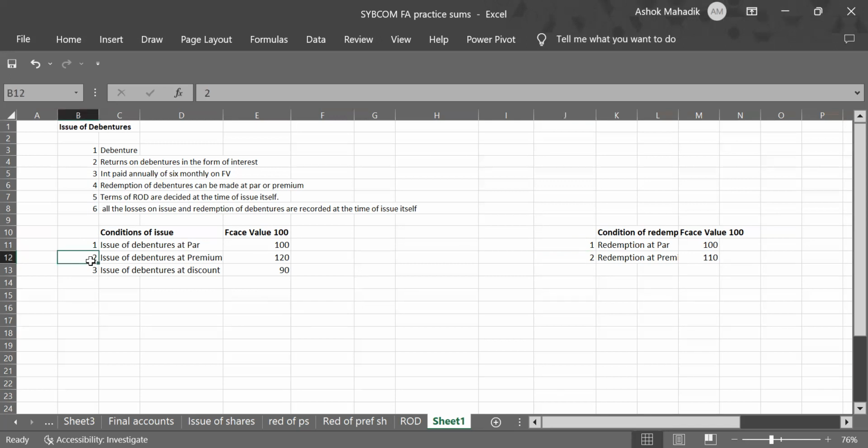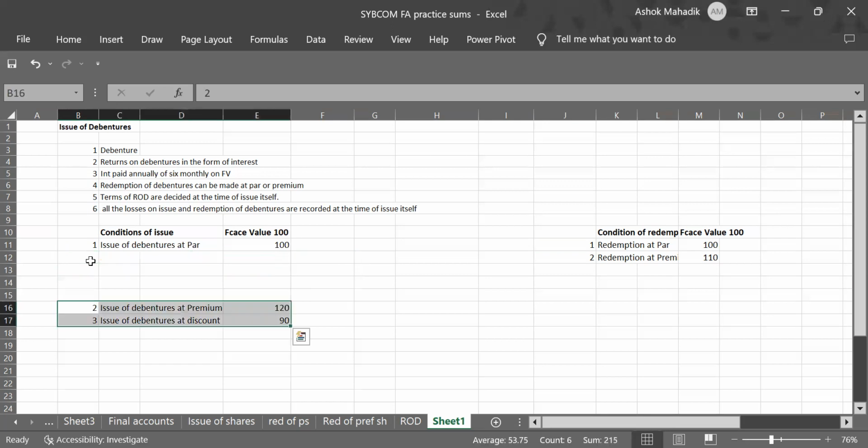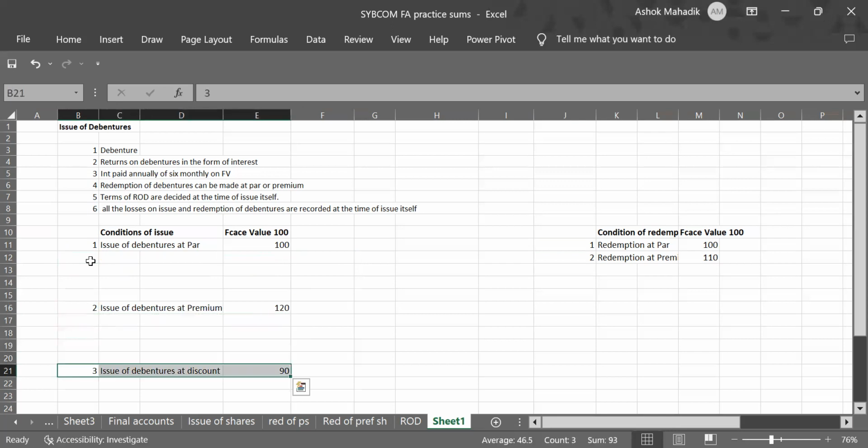I'll just rearrange these three conditions of issue, so that it becomes convenient for you to understand. First of all, I'll teach you what are the entries we pass when we issue debentures. Let me tell you, entries more or less are similar to your issue of shares or issue of preference shares. Very similar. You all know these entries. So even though the chapter is new, your basic logic, the principles remain the same.